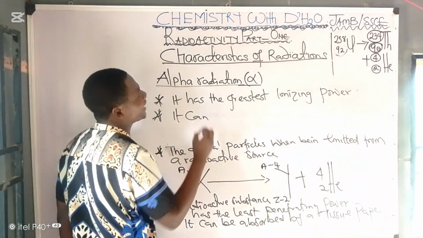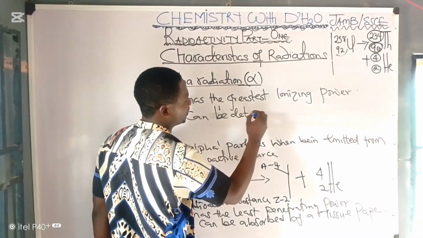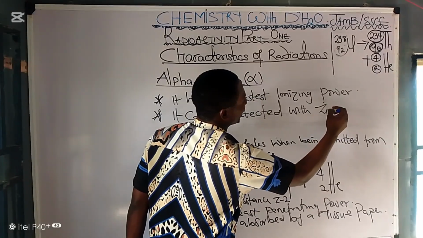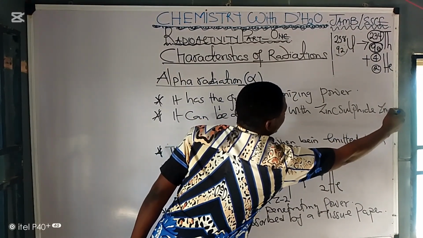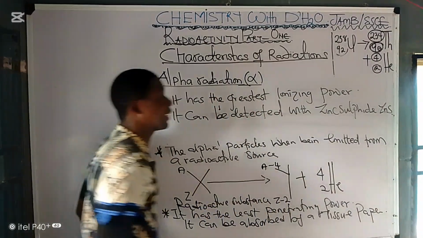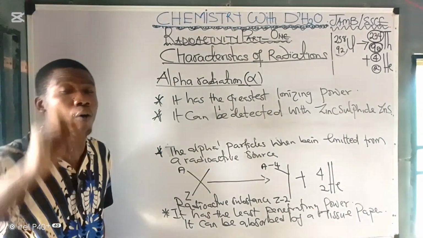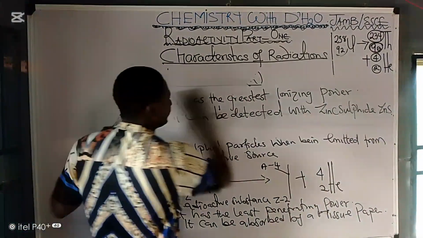Finally, you must note this. It can be detected. It can be detected with what? With zinc sulfide. Please note this. Alpha particles can be detected with zinc sulfide. So take note of the characteristics of alpha particles.